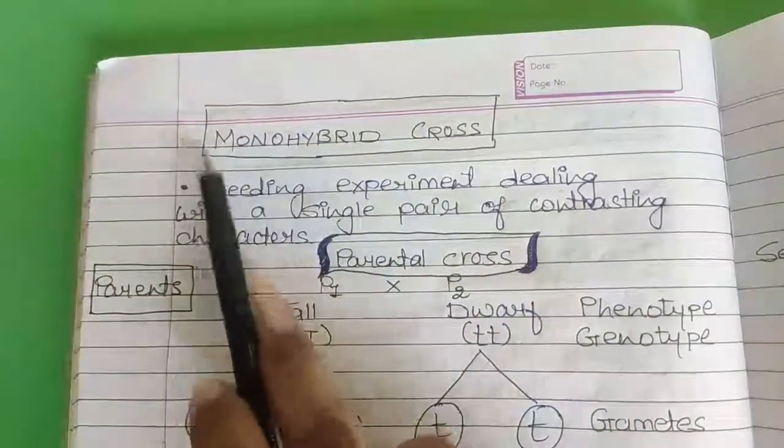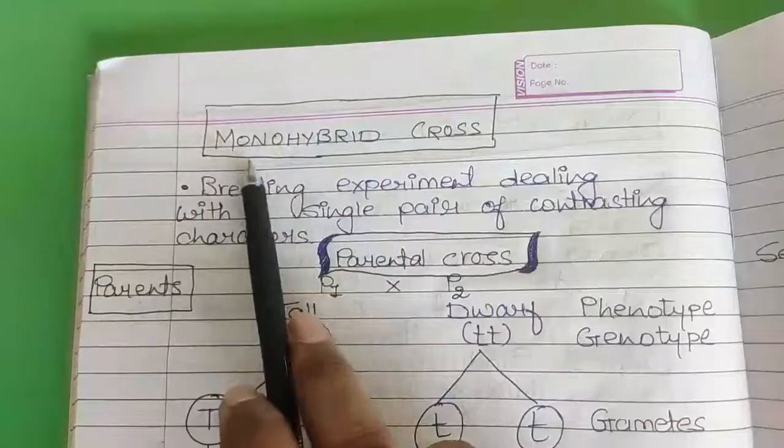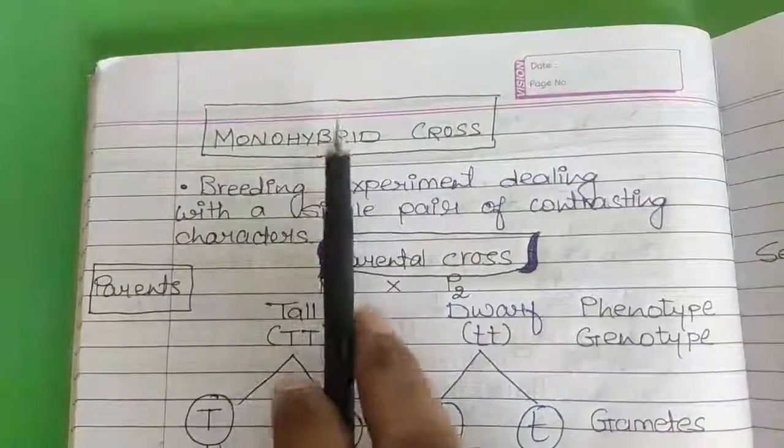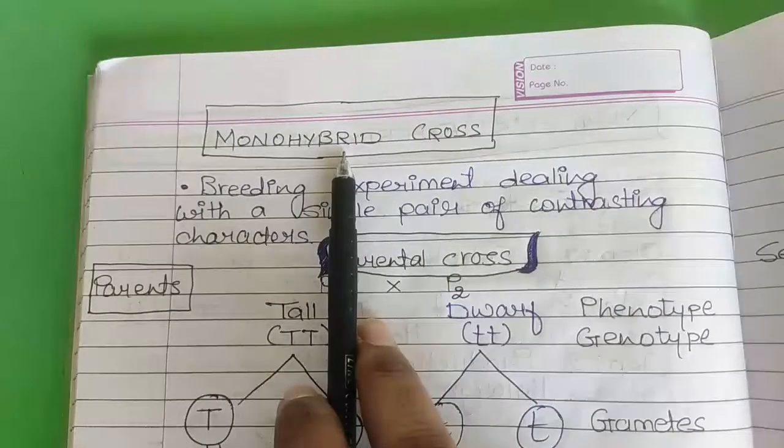Mono, as we all are familiar with this term, means one. Monohybrid: here he has taken one particular character and he has selected the contrasting characters in that one trait only.